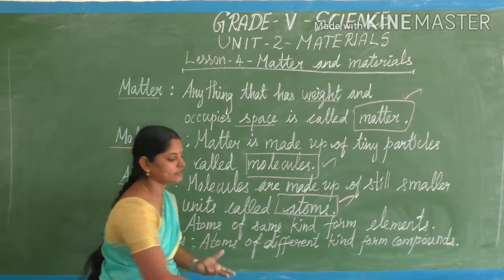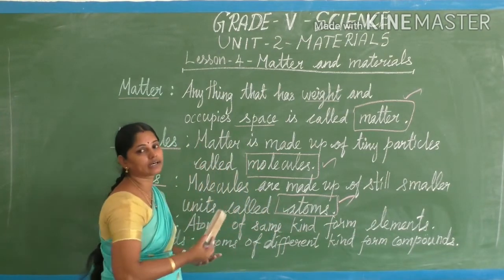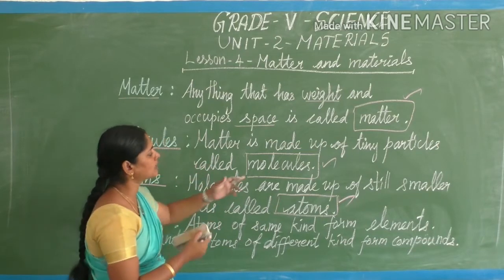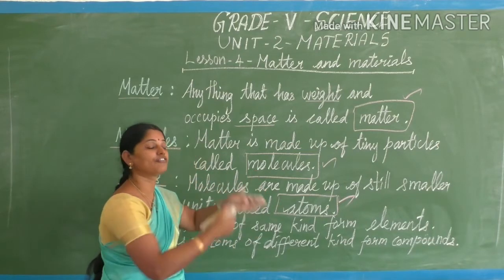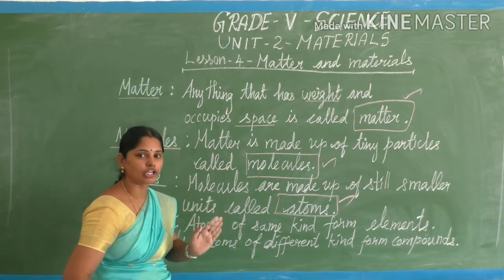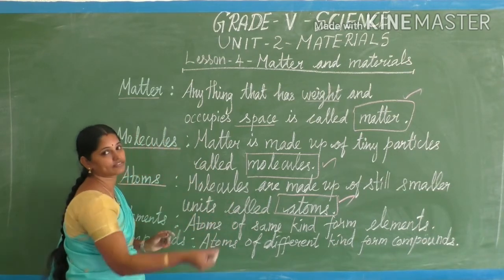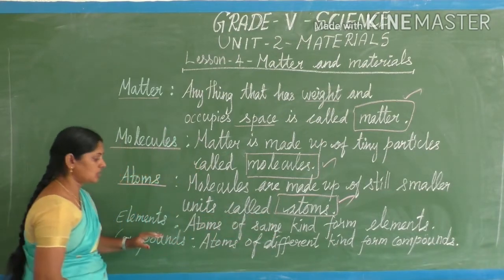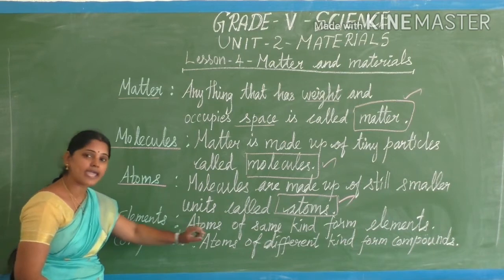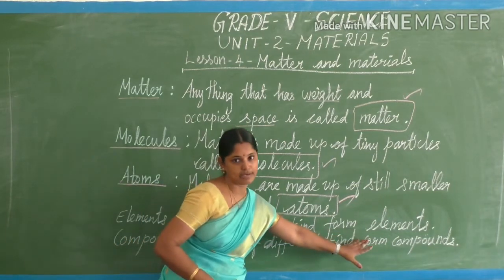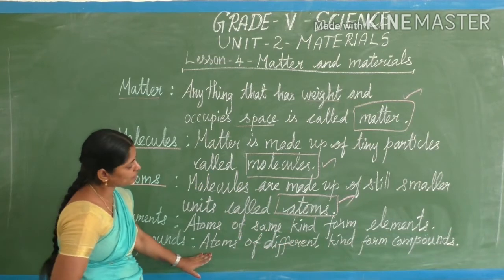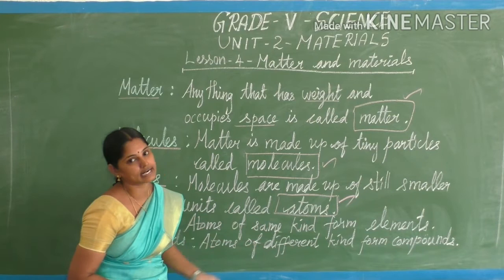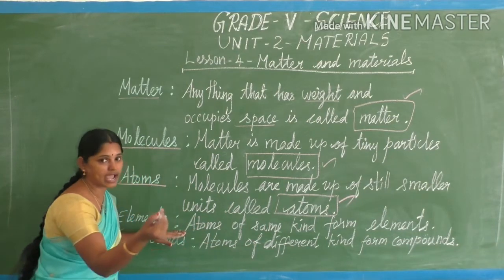A solid thing as a whole, we call matter. If we make it into smaller particles, those are molecules. If we divide the molecules further, that very fine particle is called an atom. Atoms of the same kind form elements and atoms of different kinds form compounds. This we studied in higher classes. Elements, for example, iron, copper and so on.